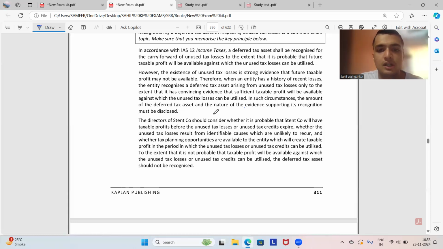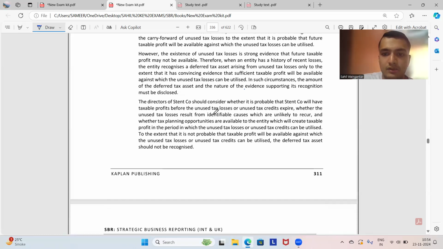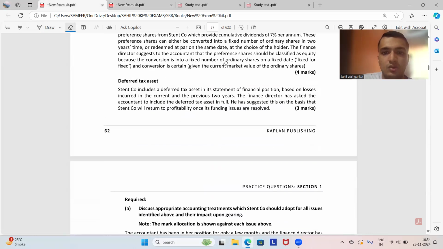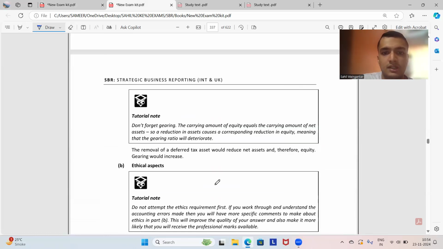The directors of STENT should consider whether it is probable that STENT company will have taxable profits before the unused tax losses or unused tax credits expire, whether the unused tax losses result from identifiable causes which are likely to recur, and whether tax planning opportunities are available to the entity which will create taxable profits in the period in which the unused tax losses or unused tax credits can be utilized. To the extent that it is not probable that taxable profit will be available against unused tax. Actually, I think इतना काफी है जितना अपन ने बोला है, because it is only for 3 marks. इतना ज्यादा मतलब शायद बताने की जरूरत नहीं है.